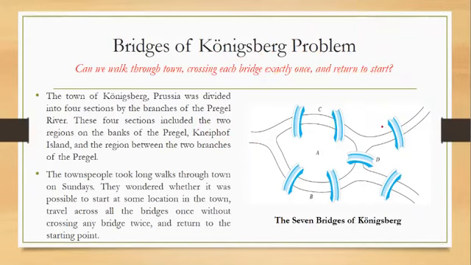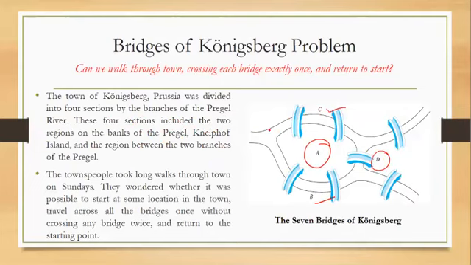So basically, in the earlier Russia, there was a town known as Königsberg in Prussia, and it was divided into 4 sections by the branches of a river. These 4 sections included the 2 regions on the banks, so these are the banks, and one island. This was the island, that is, the land surrounded by the river, and the region between the 2 branches.